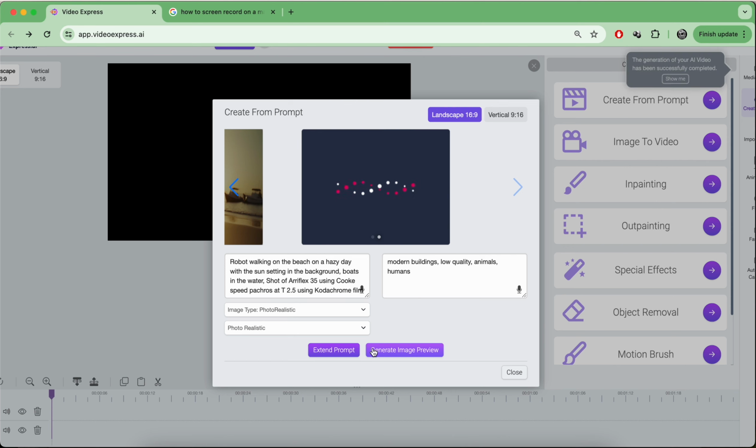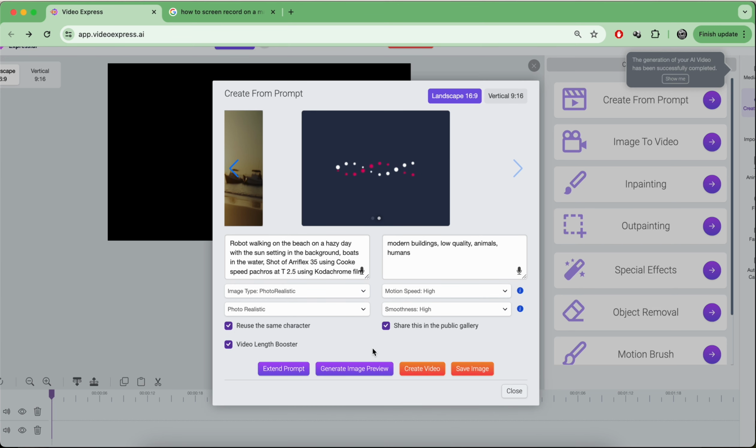It's possible that it'll create a very similar scene, just another angle. It's possible it'll make extra robots. Sometimes it does very, very strange and unusual things. And I'll be honest, it's possible that this could crash and not work. It's happened a few times for me. When I first used the program, it was working great all the time.